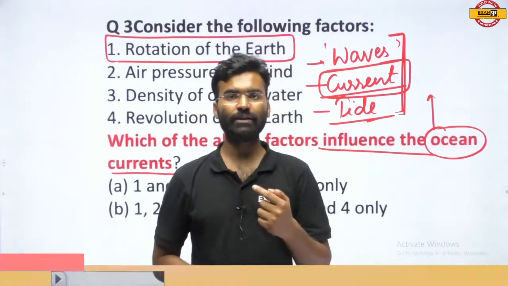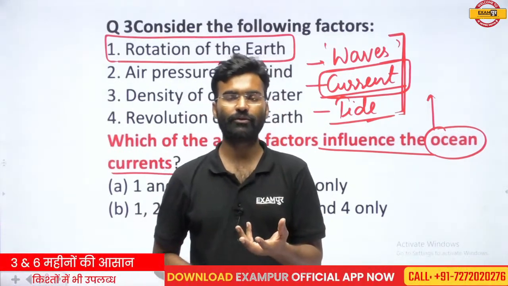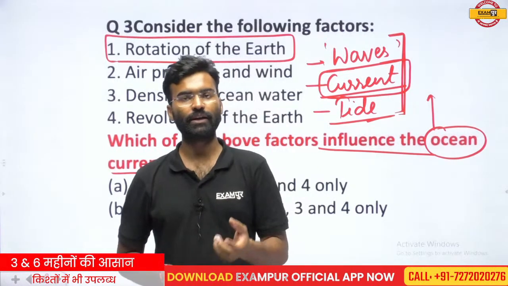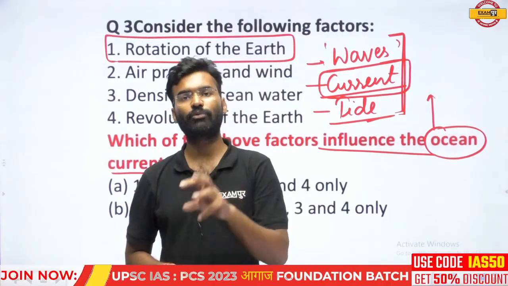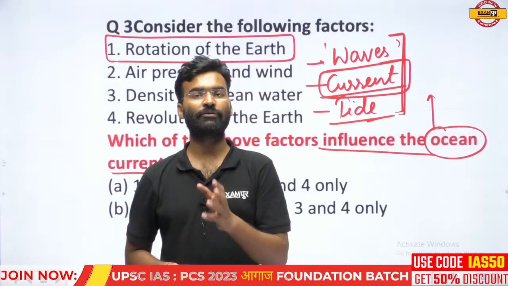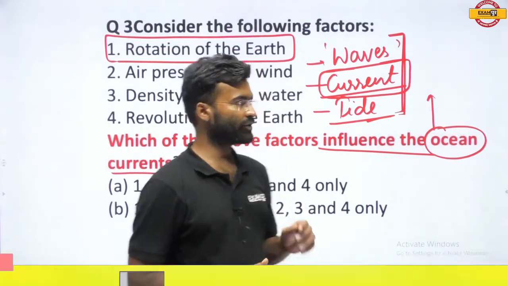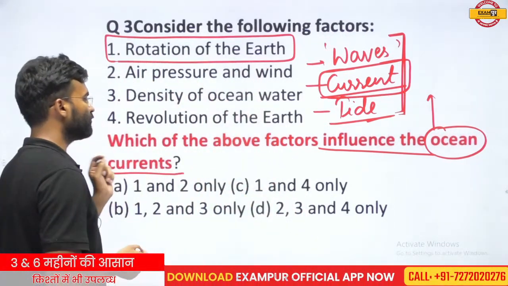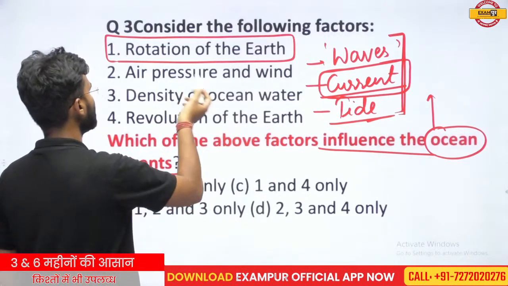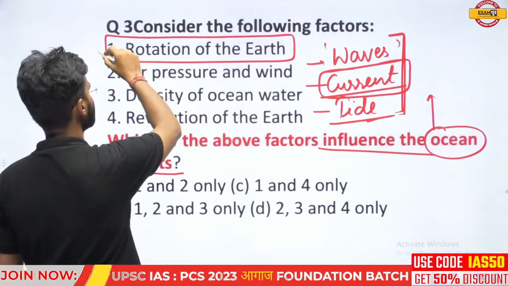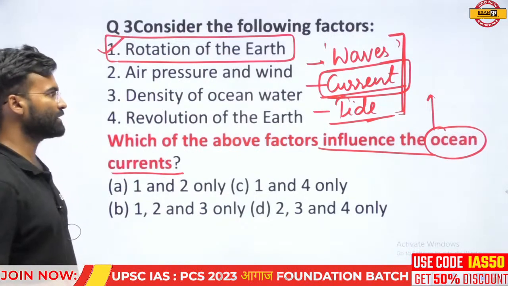So rotation plays a very important role in the formation of the oceanic current. The rotation of the earth has a great influence on the oceanic current. So the first point is a correct statement.